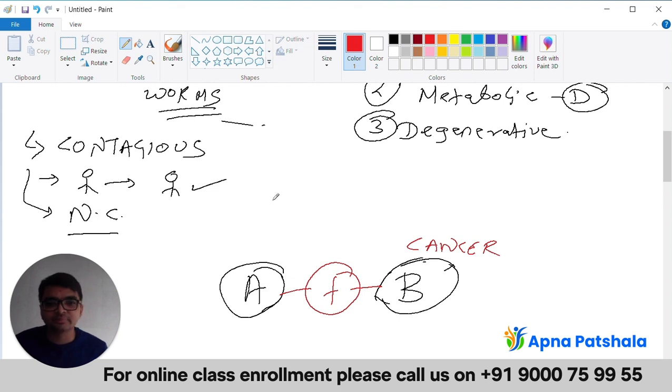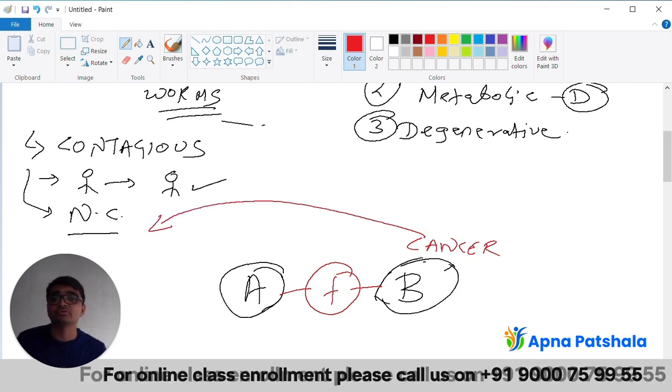Do you still think that person A will be infected with cancer by person B? No, sir. The answer is no, because a classic example of a non-contagious disease is cancer.